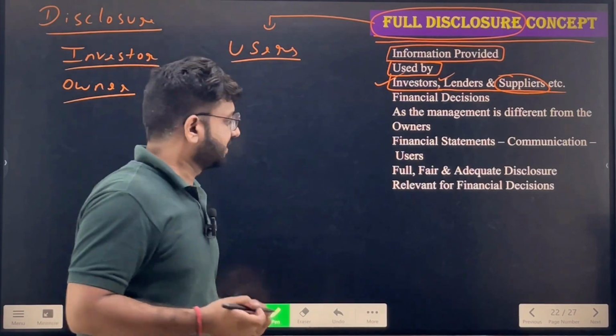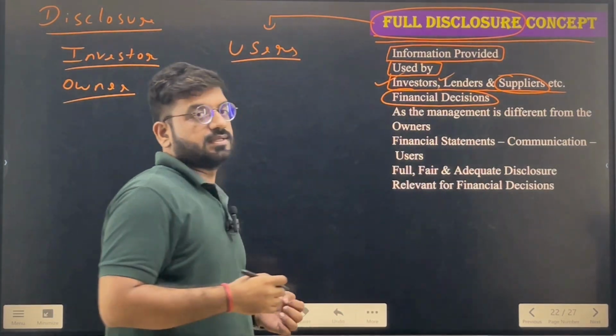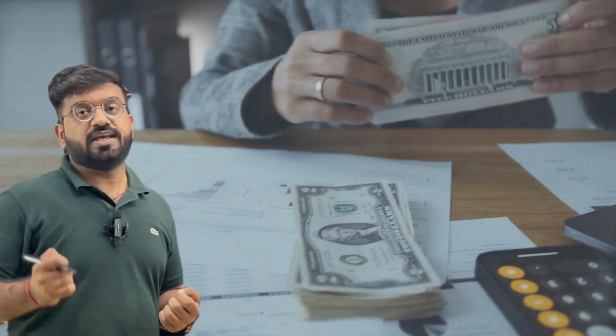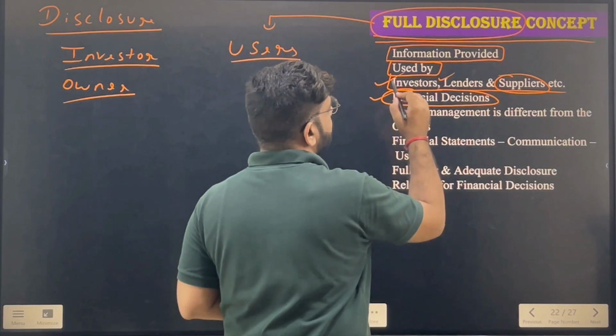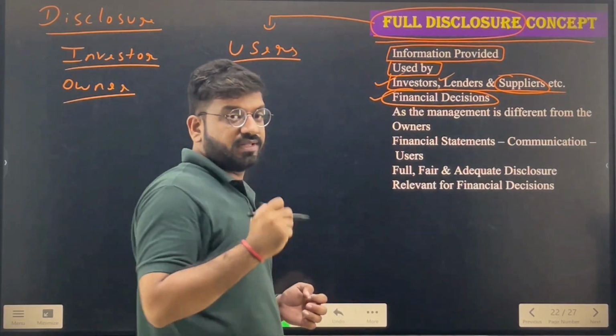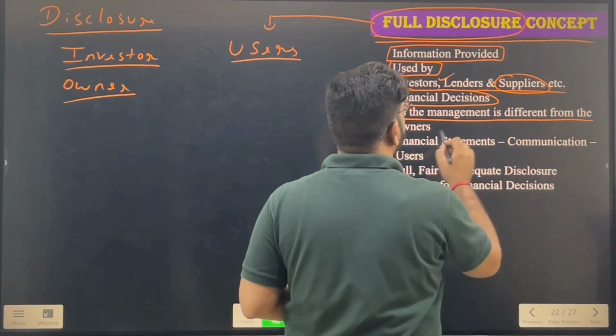Is that clear? Next, they have to take financial decisions, which simply means decisions where money is involved. If they know everything about the company, they will easily be able to take decisions from that information. Apart from that, the management is different from the owners.